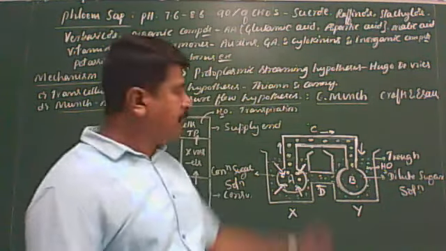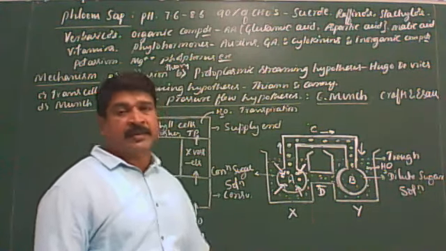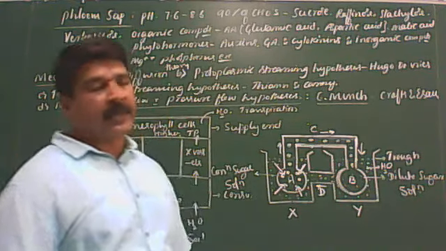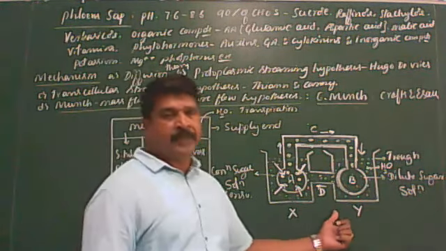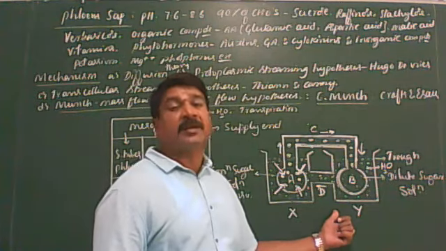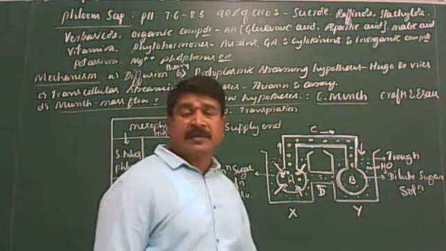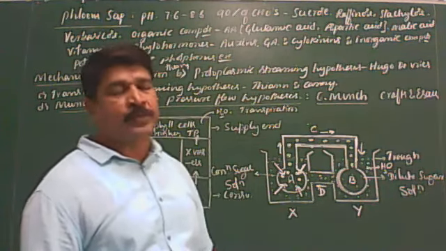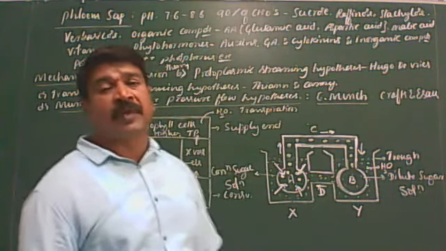The third one is that this hypothesis says that translocation of organic solutes is a passive process, meaning energy is not required, but it is an active process because it requires expenditure of metabolic energy in the form of ATP. This experiment says that translocation of organic solutes is a passive process, but it is an active process because it requires expenditure of metabolic energy in the form of ATP.